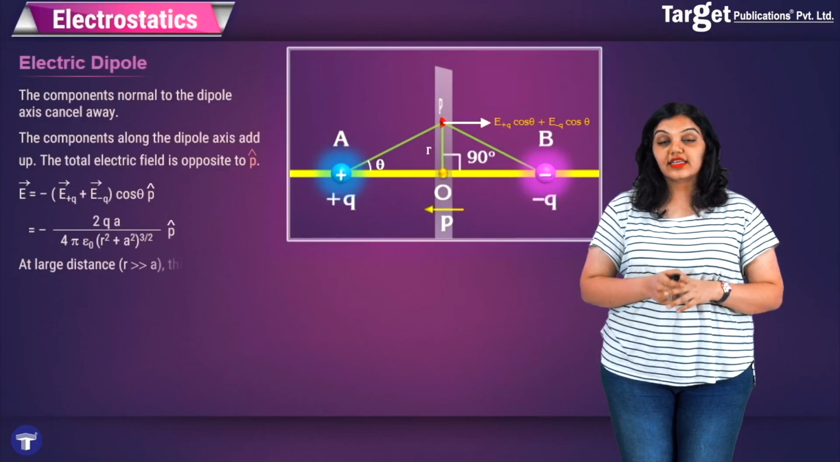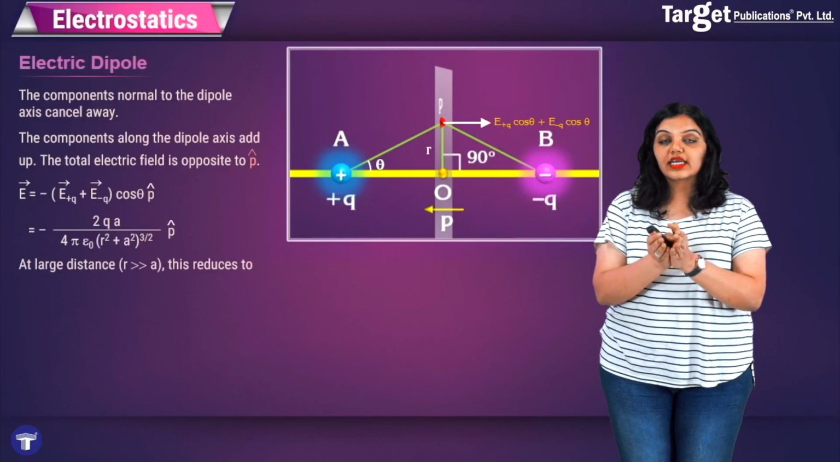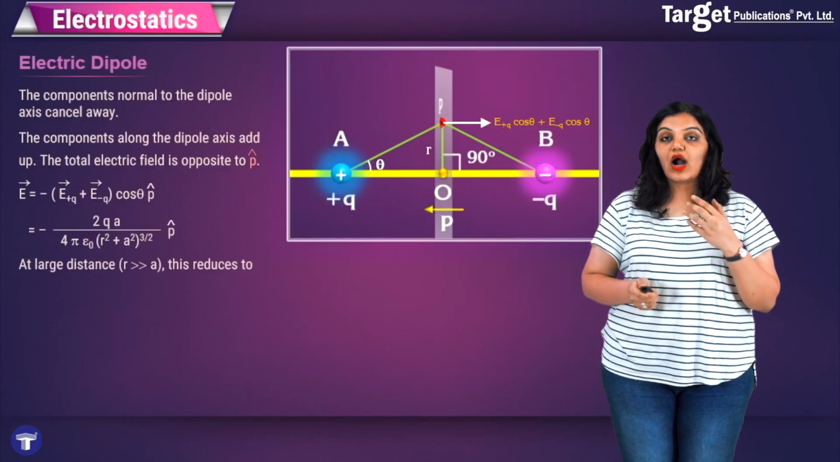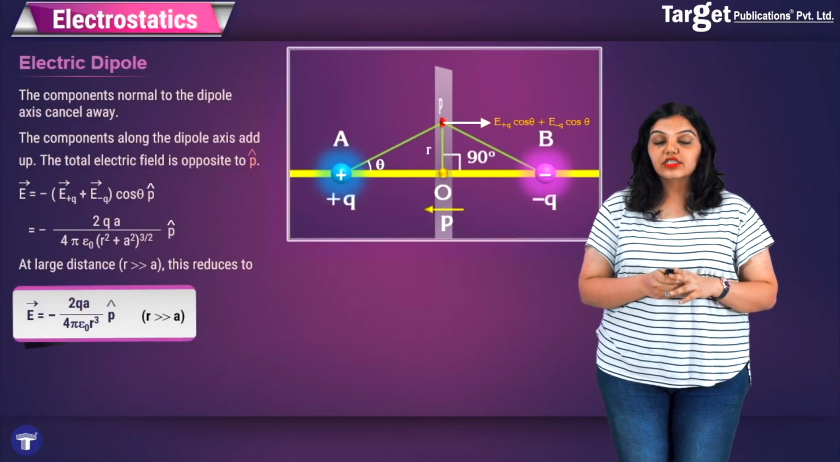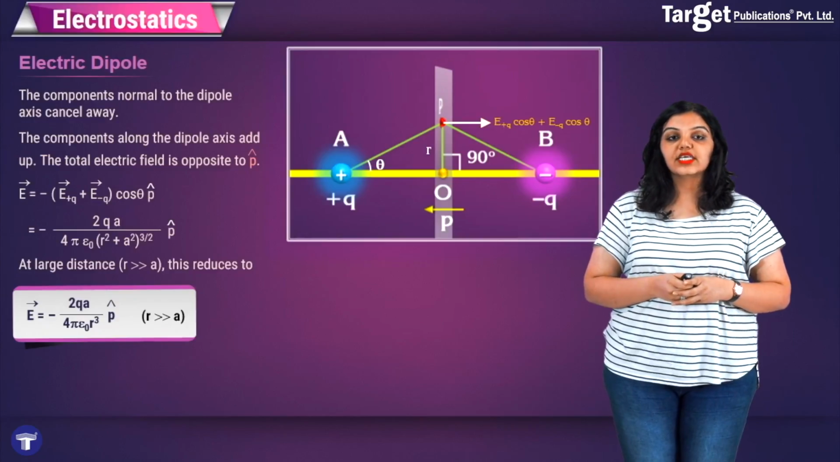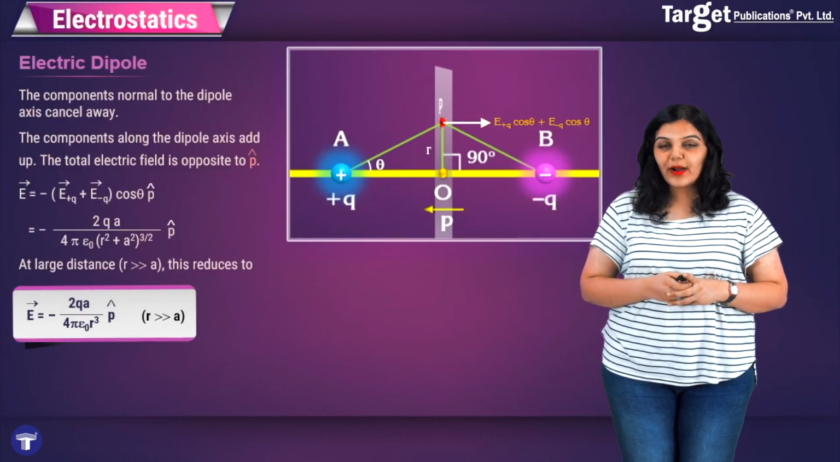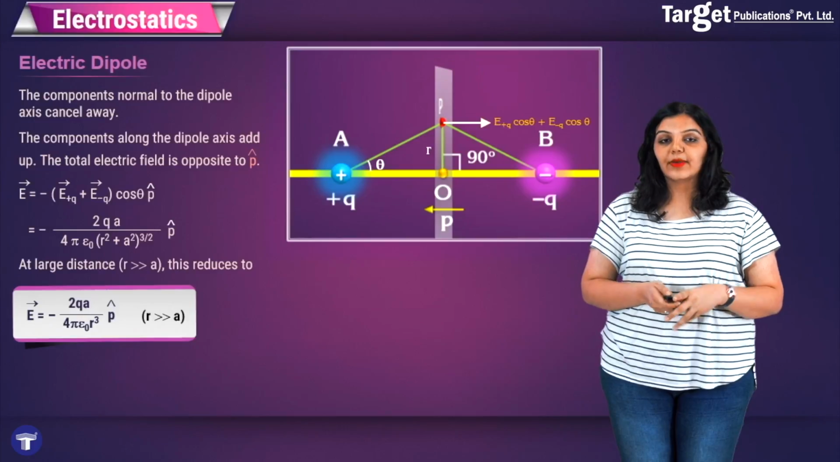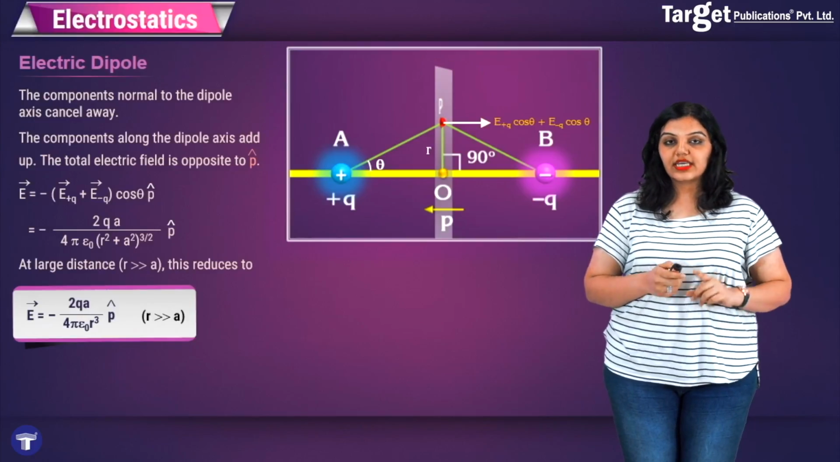Finally, at large distances, like we did before, we will again simplify this equation. That is, for r much greater than a, the a square in the denominator will be neglected, and this will give me that E cap is equal to minus 2qa upon 4 pi epsilon naught r cube P cap. This is again the formula for a short dipole.